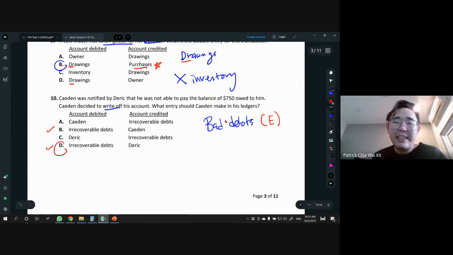You have to CR Derek because we are Caden, right? When we are Caden, we do not ever write down our own name in a record. Of course we know who we are, right? So we don't need to write down our own name in the record. So the answer is D. Oops, why am I using red color? Okay, let's put back blue color.